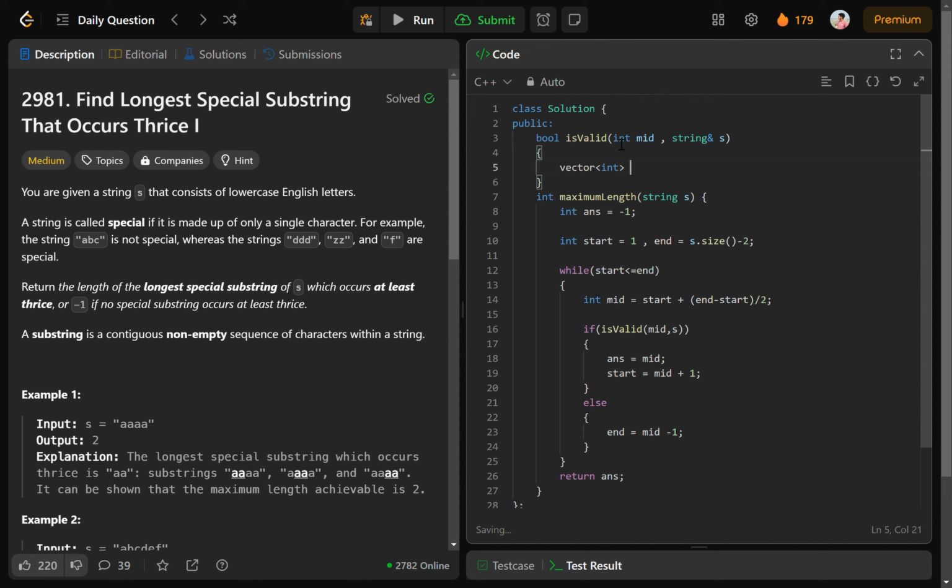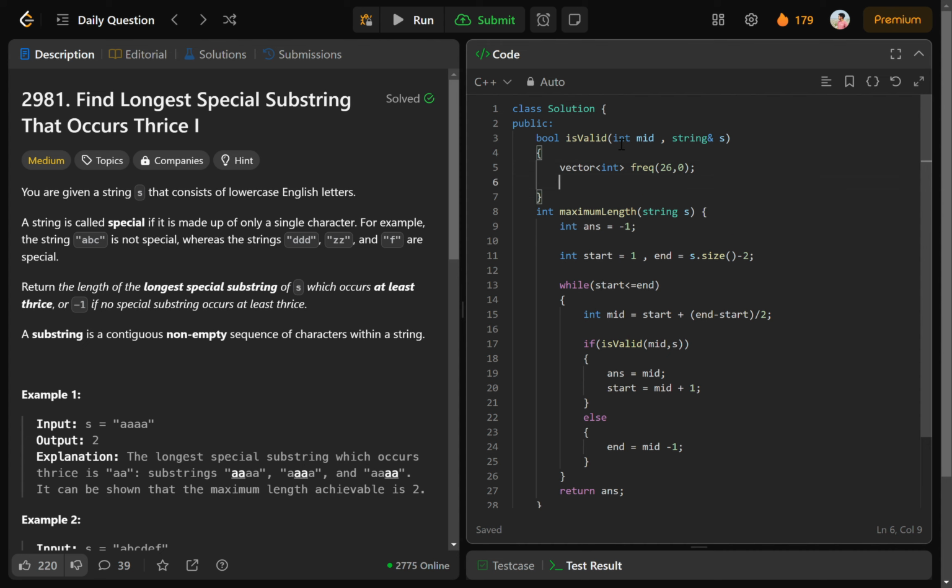First will be the frequency array, so that we get the frequency every time, and we will use this array to update the counter. And another array is vector int count of substr, which will store the number of substrings of the same letter. Because there can be a substring starting from A to Z only, so there will be only 26 different substrings in that case.